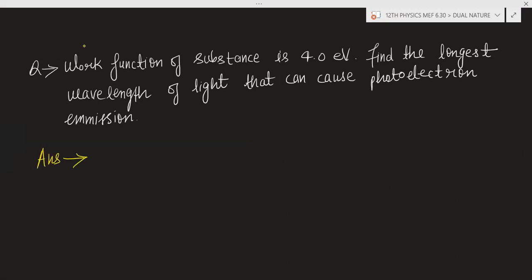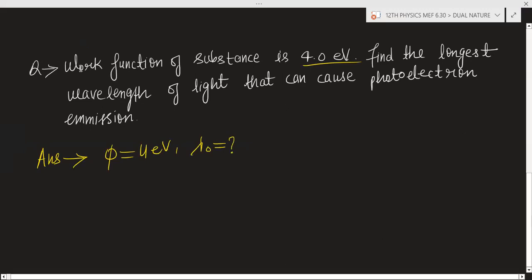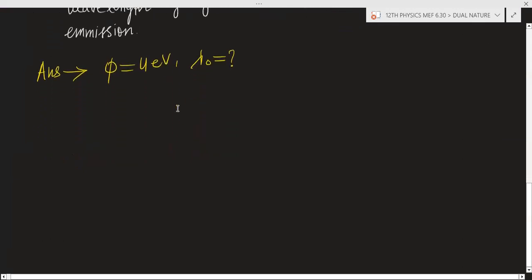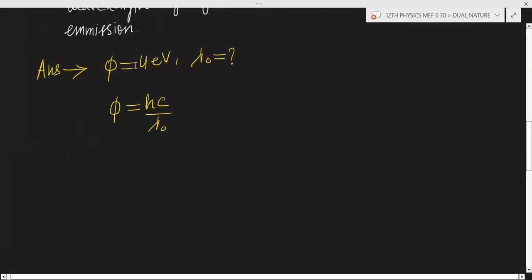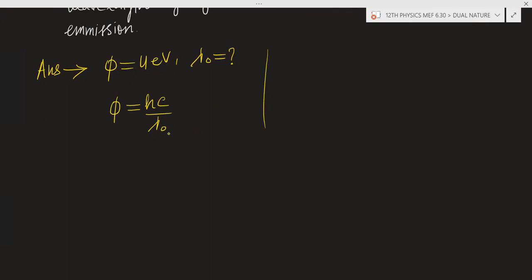Now what is given? Phi is given as 4 electron volt, and we have to find lambda naught, the threshold wavelength. So we have this formula, phi is equal to hc divided by lambda naught. Put the value of phi, h, and c, and you will get the value of lambda naught. I am telling you one shortcut to calculate this.